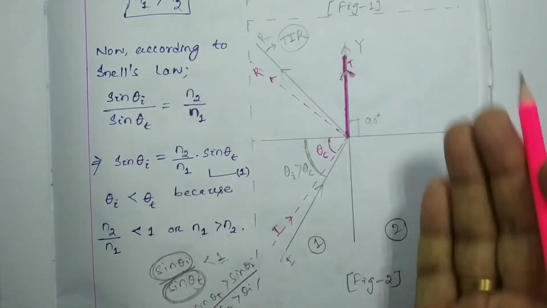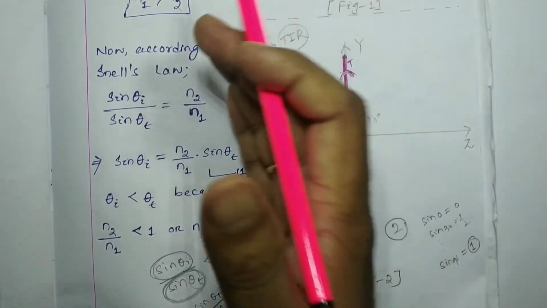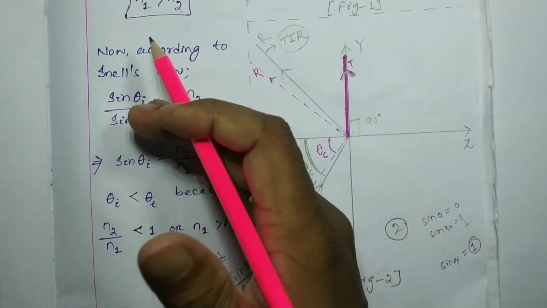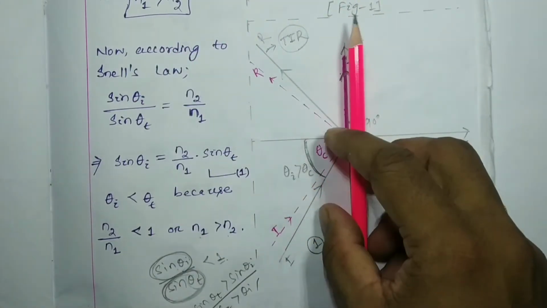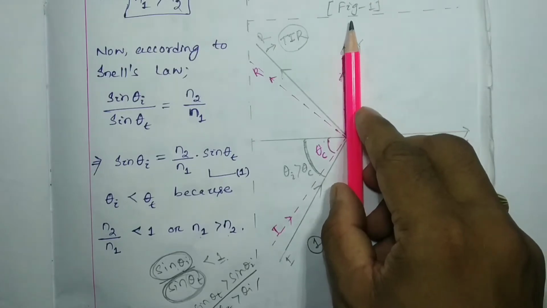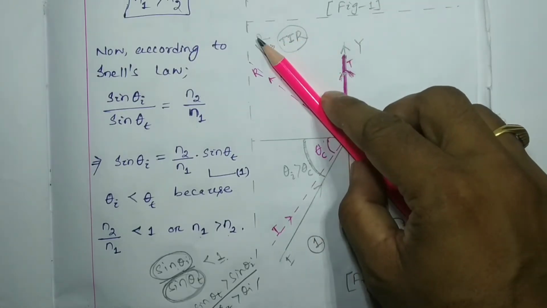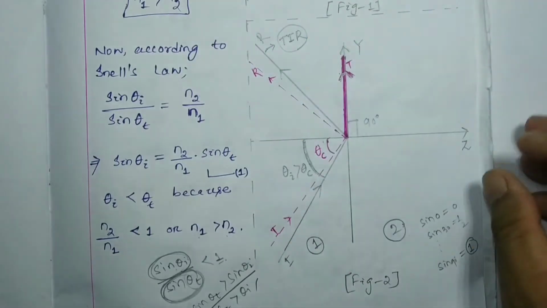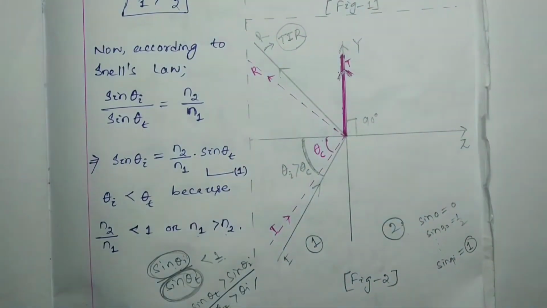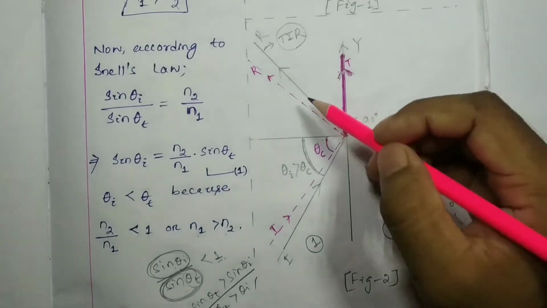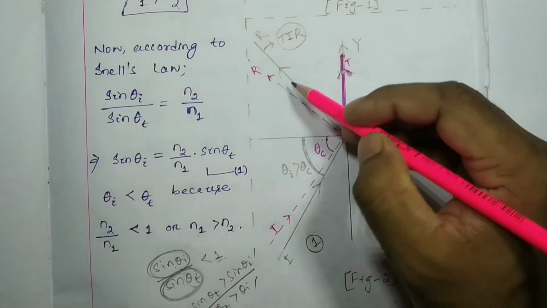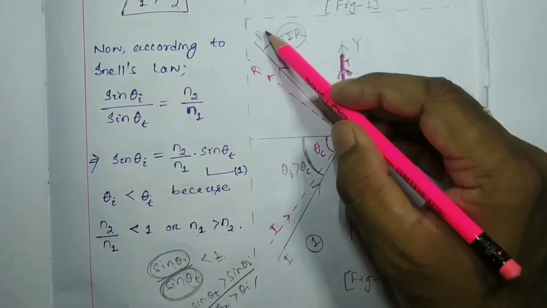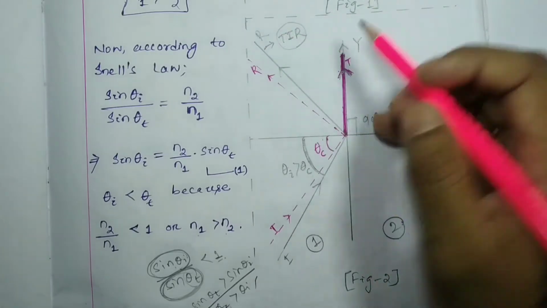That means the incident wave is totally bent inside the same medium. We cannot separate which one is the reflection and which one is the transmitted wave.